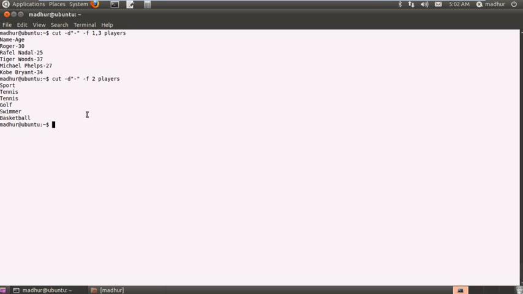That's one application of cut. We'll be discussing cut in detail when we get to shell programming, but this should get you started, and you can explore on your own if you want. You can search for options that come with cut, and you can also see its help page or the man page. We haven't spoken about the man command yet, but I will be doing that in one of the near tutorials.